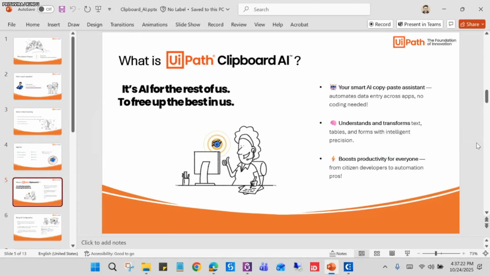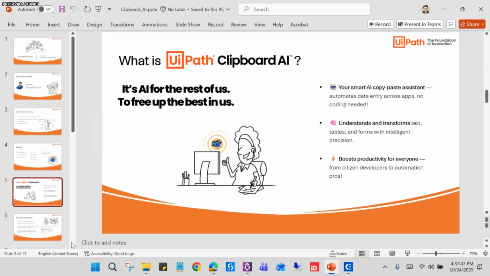It is helpful for all of us, from the RPA developer to the citizen developers. It's also helpful for the process SME, support team, and business analyst as well. It works for all, so everybody can leverage the benefits of Clipboard AI.